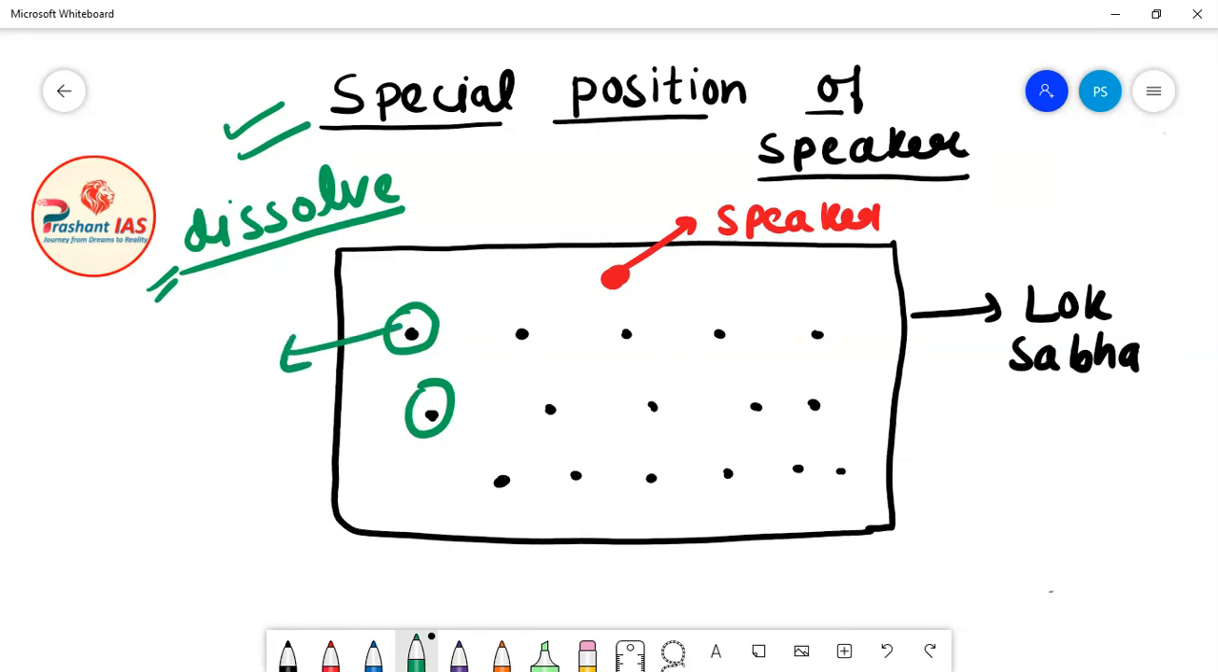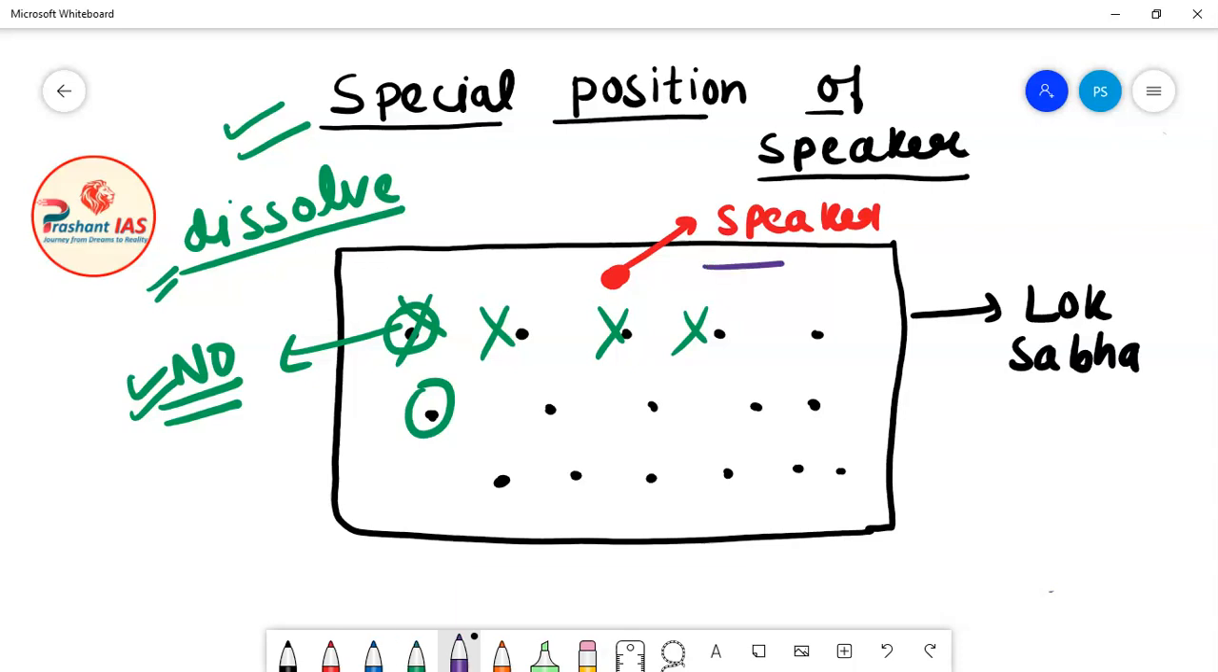Now what does it mean? It means that all the members of Lok Sabha are no more the members of Lok Sabha. They are removed from their post. But friends, this is not the case with the Speaker of Lok Sabha. Even after the dissolution of Lok Sabha, the Speaker continues to be in office till the time the new Lok Sabha is constituted.